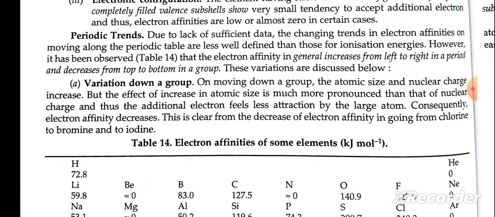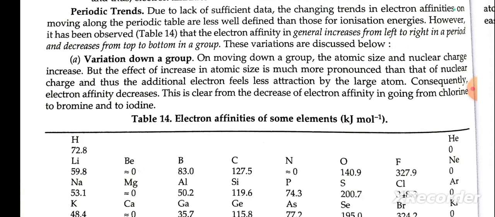Periodic trend. Due to lack of sufficient data, the changing trend in electron affinity on moving across the periodic table is less well defined than that of ionization energy. However, it has been observed that the electron affinity in general increases from left to right in a period and decreases from top to bottom in a group. These variations are discussed below.